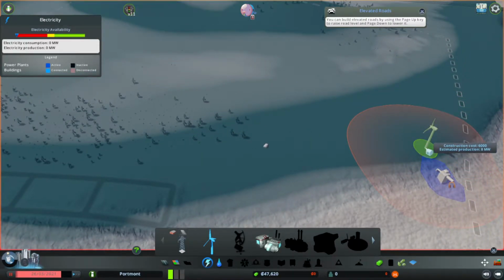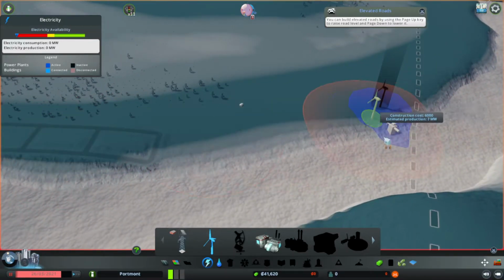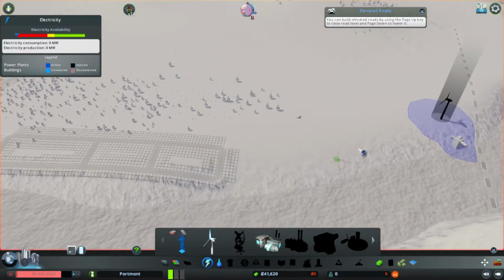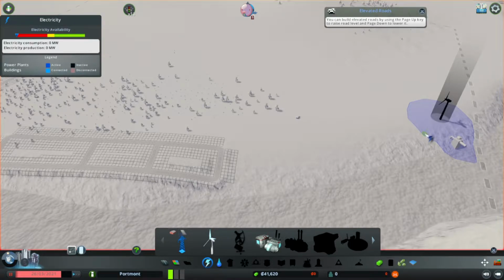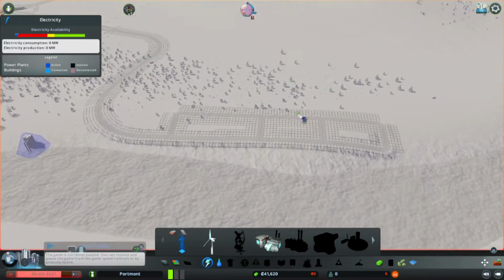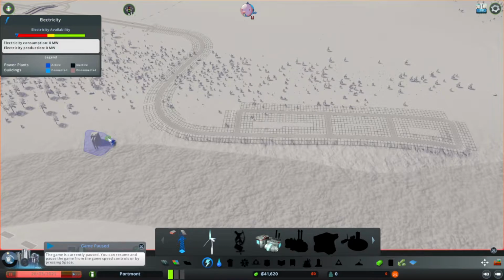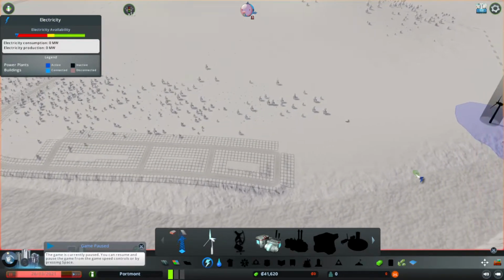I'm going to plonk one down here. There we go. That'll support that there. And to be honest, it'll probably support our city for a little bit. So you can see this new blue circle that has been made. That is the electricity grid. So anything that's got the blue around it is connected to electricity and is able to function. So obviously these houses and this water turbine are not going to be connected to the grid.